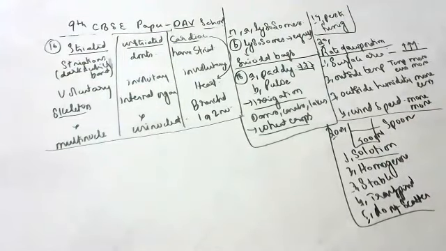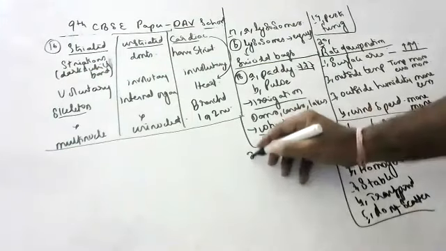Naphthalene balls disappear after some days. Why? Anyone? Due to? Very good. Sublimation. Naphthalene balls disappear due to sublimation.